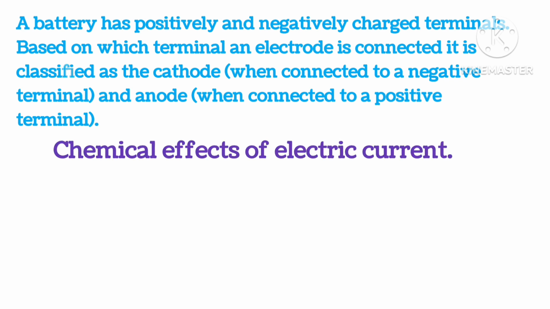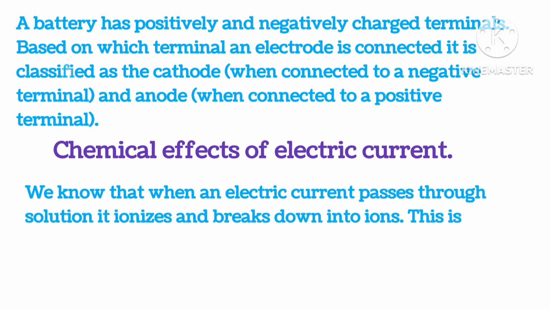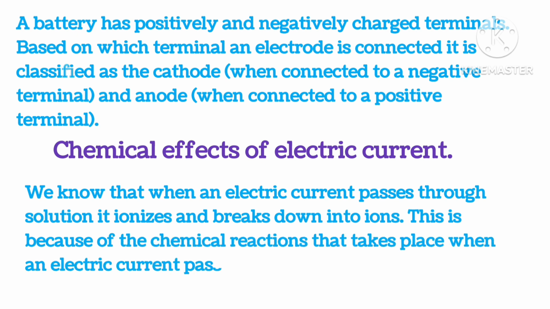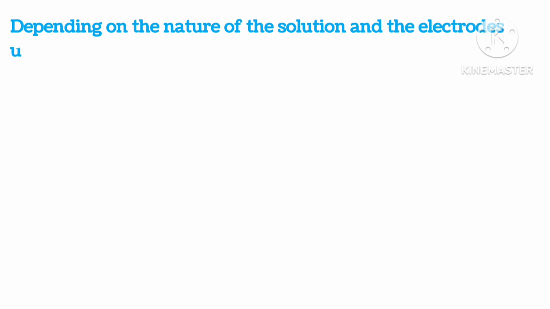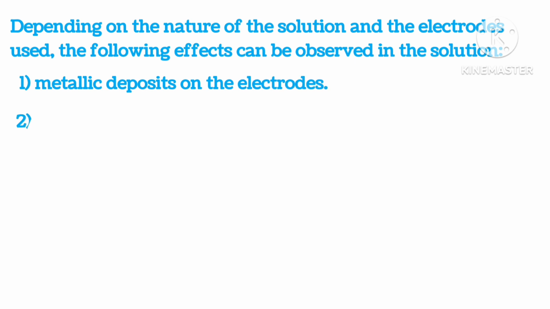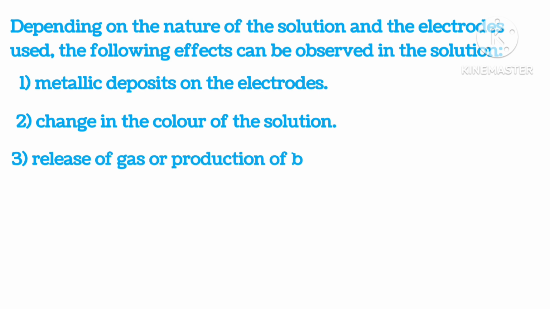Chemical effect of electric current. We know that when an electric current passes through a solution, it ionizes and breaks down into ions. This is because of the chemical reactions that take place when an electric current passes through a solution. Depending on the nature of the solution and the electrodes used, the following effects can be observed in the solution. First, metallic deposits on the electrodes. Second, change in the color of the solution. And third, release of gas or production of bubbles in the solution.